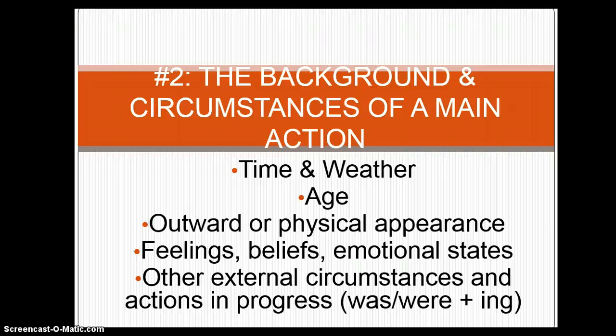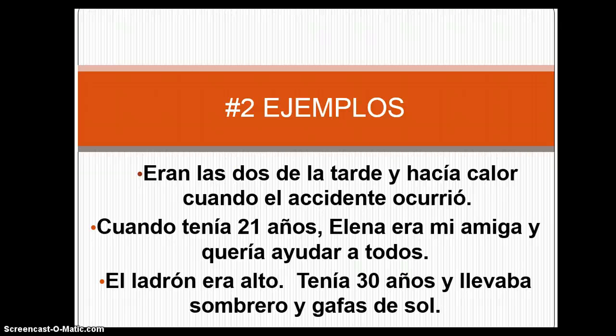We also use the imperfect for background information and circumstances of a main action. Background information such as time and weather, age in the past, a description of someone's appearance, feelings, beliefs, and emotional states, and other things that were happening. Here are some examples. It was 2 o'clock in the afternoon, and it was hot when the accident occurred. 2 o'clock in the afternoon is time. It was hot, weather. We need the imperfect for both of those verbs. For that reason, we're describing.